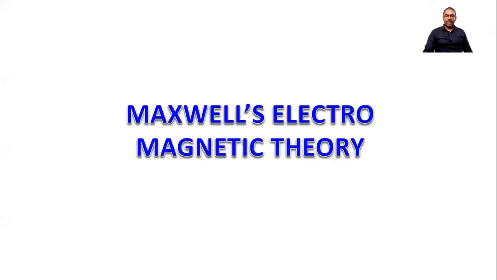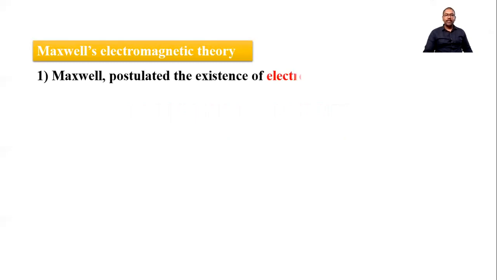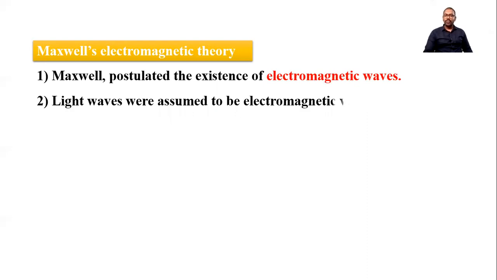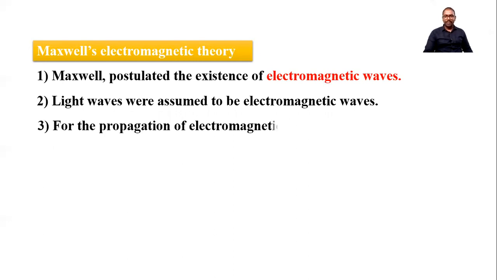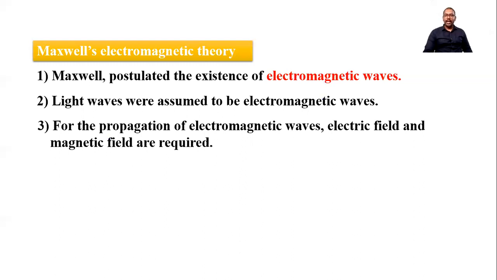Now the next theory we have to see is Maxwell's electromagnetic theory. Maxwell postulated the existence of electromagnetic waves. Light waves were assumed to be electromagnetic. Light is an electromagnetic wave. If it is electromagnetic, it does not require a medium, as you know. For propagation of electromagnetic waves, electric field and magnetic field are required.